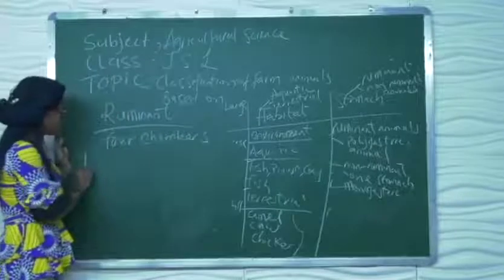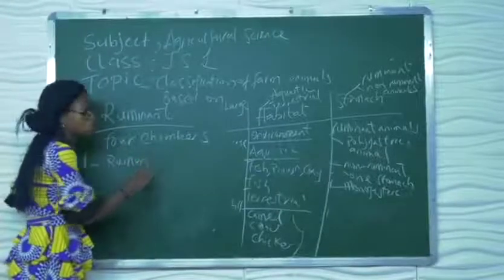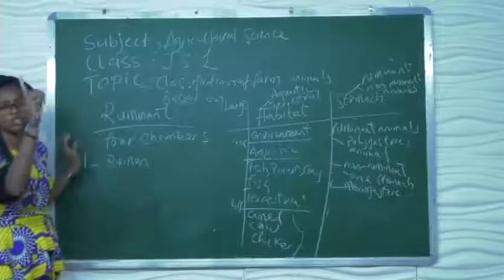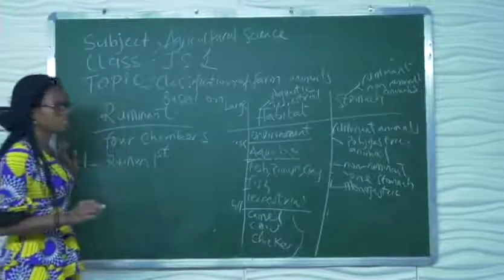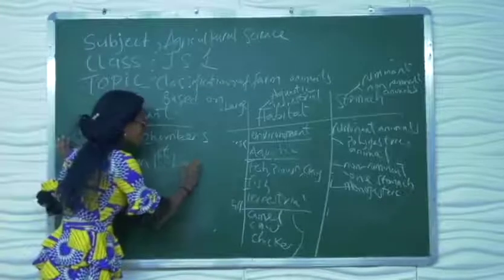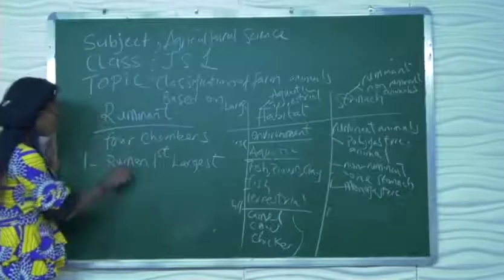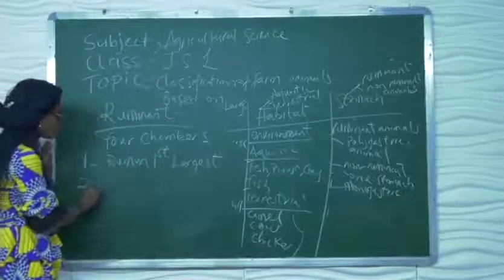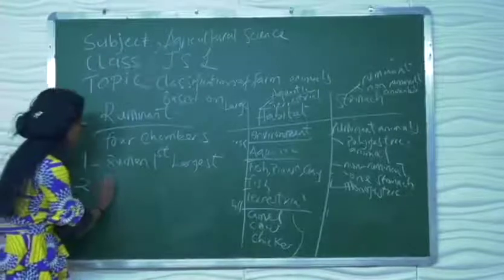The first one is the rumen, which is referred to as the first stomach and is also the largest. The second one is the reticulum.